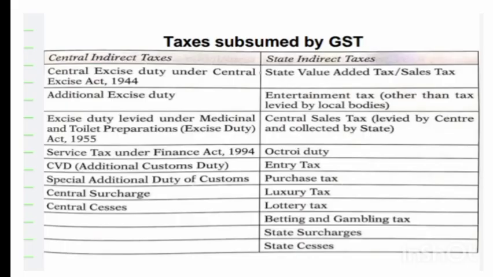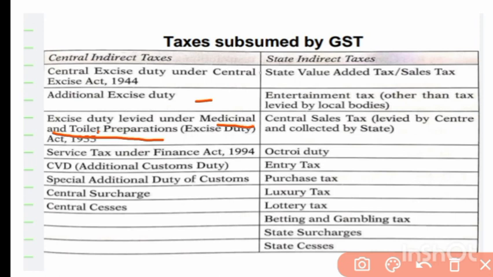Now, what are the taxes that are subsumed by GST? So, first one is Central Excise Duty under Central Excise Act 1944. So, this excise duty, as I already told, is imposed on manufacture of goods. Additional excise duty, along with central excise, is also subsumed by GST. After that, excise duty which is levied under medical and toilet preparation is also subsumed under GST.